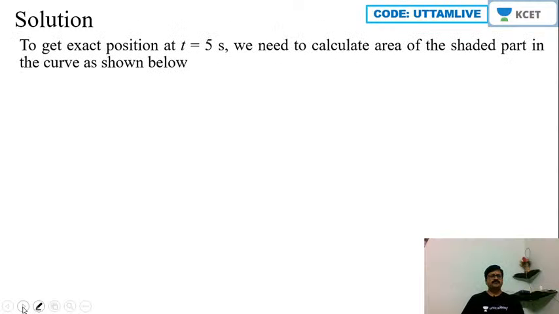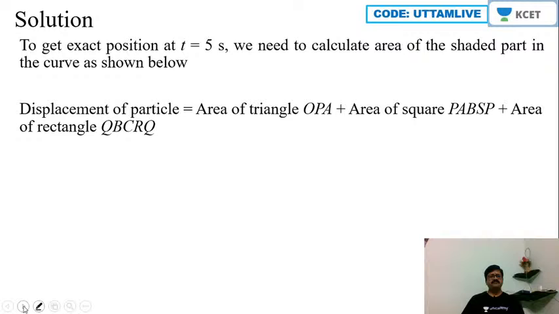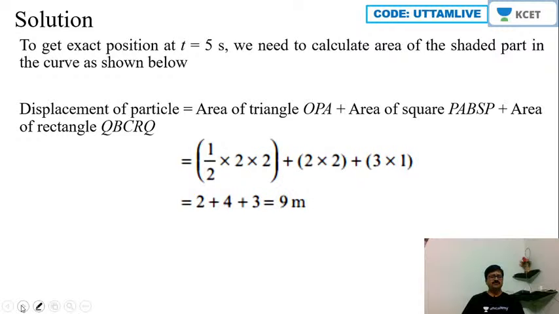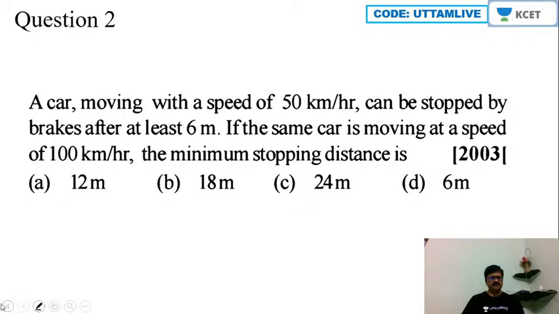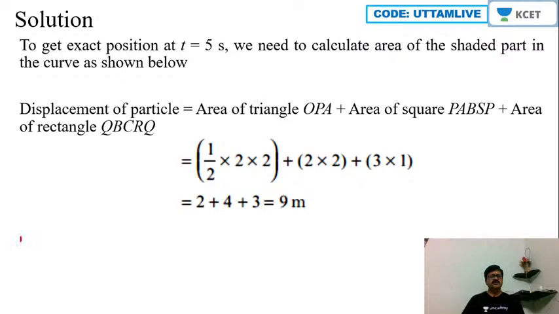Now over here, to get the exact position at t equals 5 seconds, we need to calculate the area of the shaded part in the curve as shown below. Obviously here we have displacement of the particle equal to area of triangle OPA plus area of square PABS plus area of rectangle QBCR. Now this is what we are going to obtain here. So simply you just calculate the net area. Net area is found to be 9 meters here. You can go ahead and make a calculation of that.